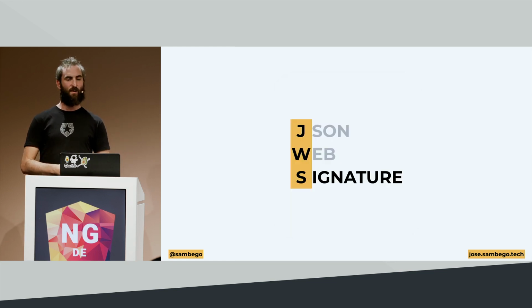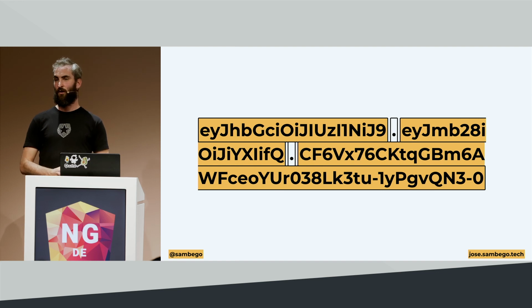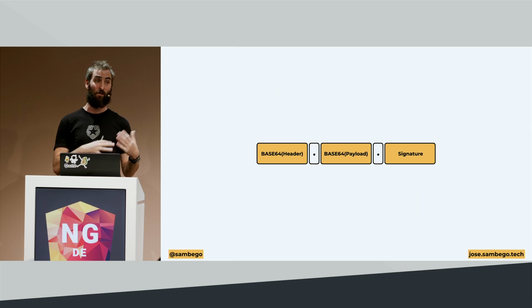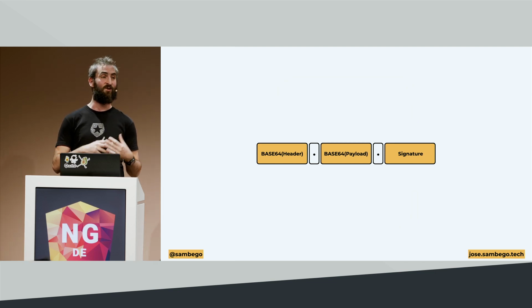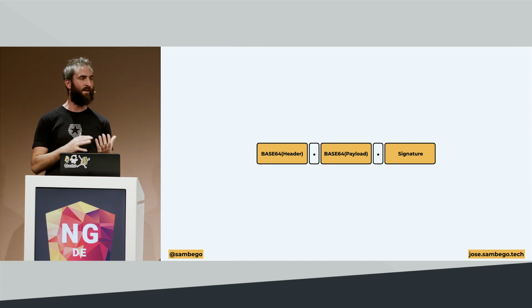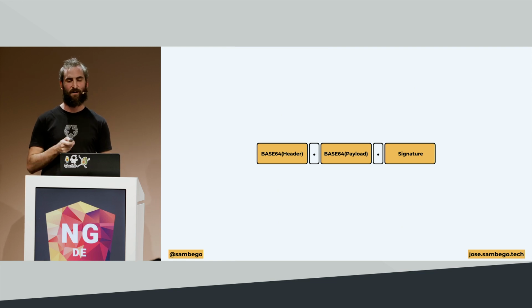The next one are JSON Web Signatures. This might look familiar to those that have seen JSON Web Tokens before, because most JSON Web Tokens are actually JSON Web Signatures used as a token. Most JSON Web Signatures contain 3 different parts, separated by a dot. The first part is just a base64 encoded JSON object we call the header. The second part is the base64 encoded JSON object we call the payload. And the last part is a signature that proves that the payload and the header have not been tampered with, other than by the creator, who is able to change its values.